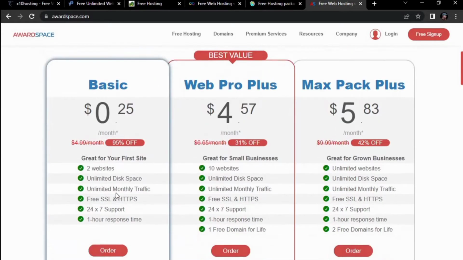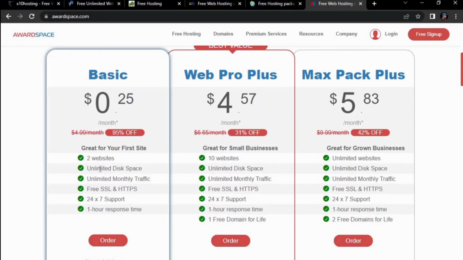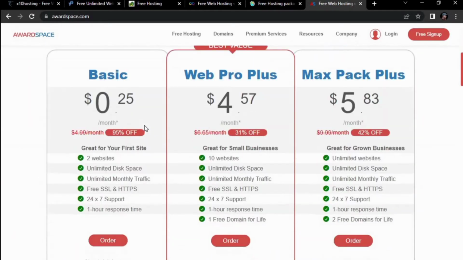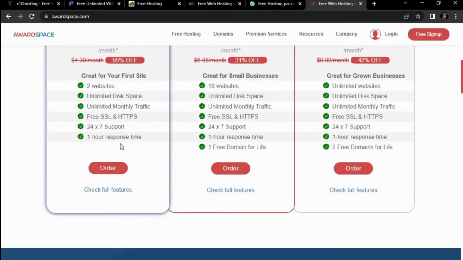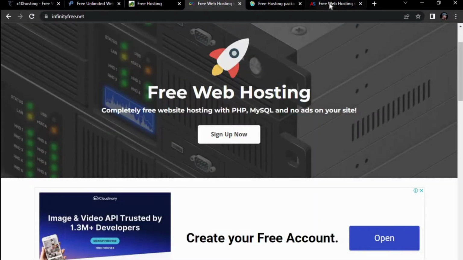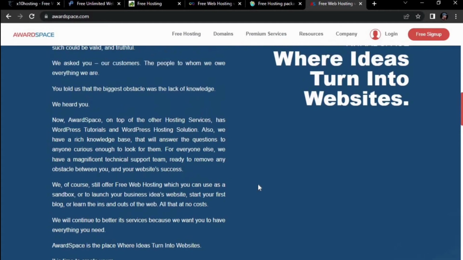Two website hosts, unlimited disk space, free SSL. This is a very good thing. Free SSL is very important for the internet. This is very good. 1 hour response time, well done. This is also good, InfinityFree and AwardSpace. This is very well.